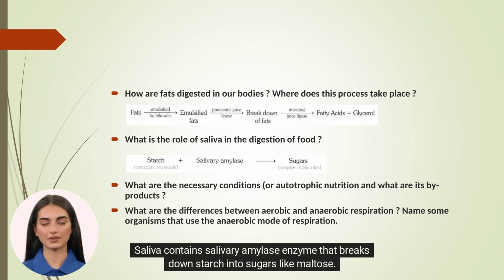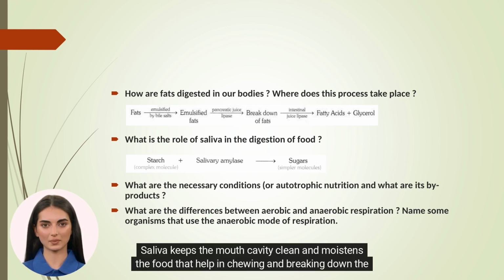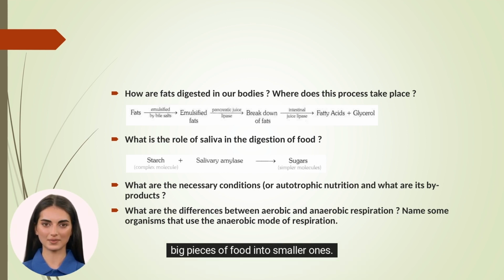What is the role of saliva in the digestion of food? Saliva contains salivary amylase enzyme that breaks down starch into sugars like maltose. Saliva keeps the mouth cavity clean and moistens the food, which helps in chewing and breaking down the big pieces of food into smaller ones.